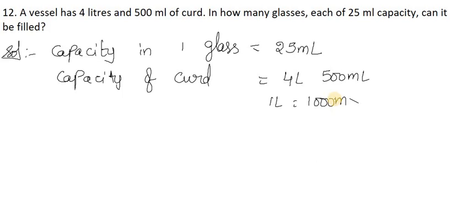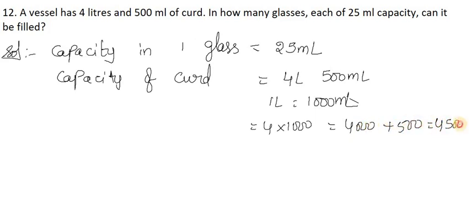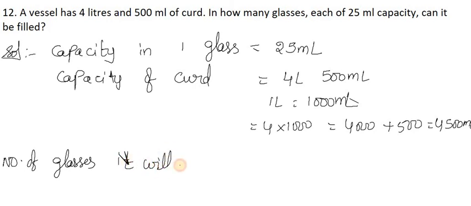So as we all know, 4 liters is 4 into 1000, that is 4000, and we already have 500 in the question, so it is 4500 milliliters. So the number of glasses it will fill is equal to 4500 divided by 25. Now we will see how many glasses it will fill.